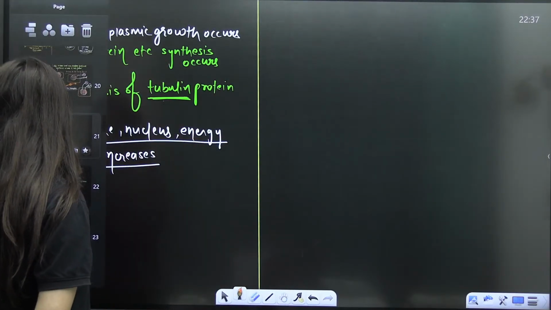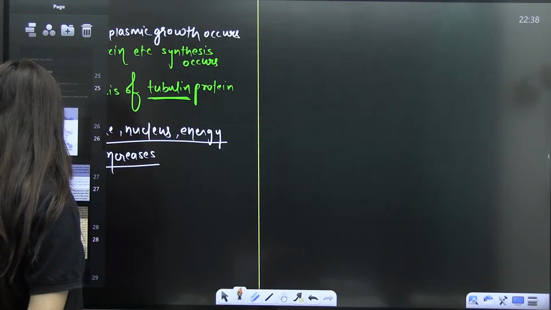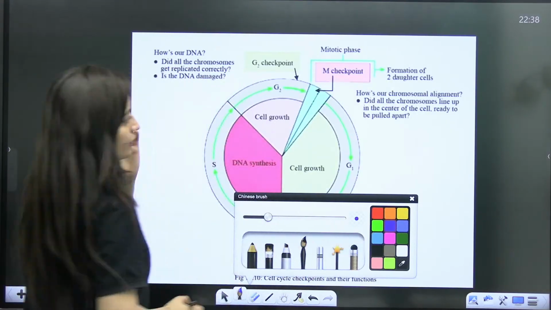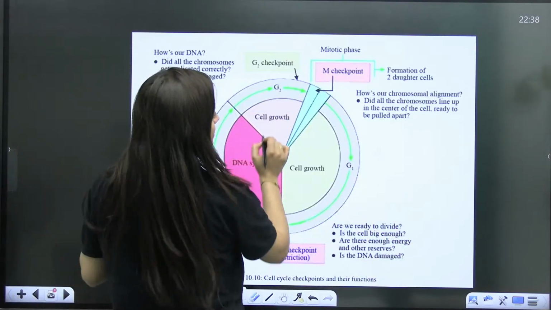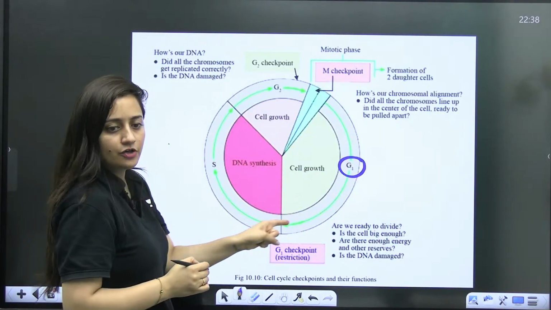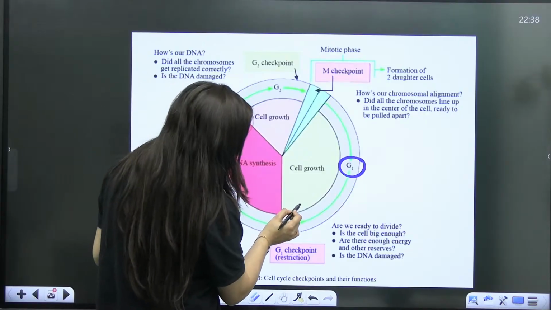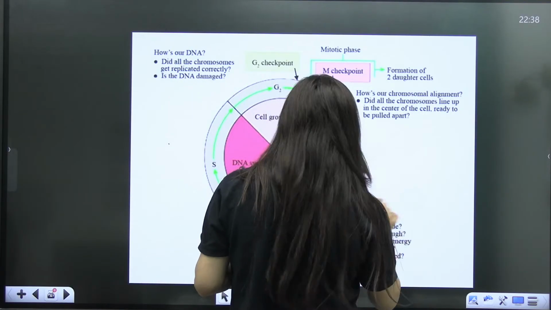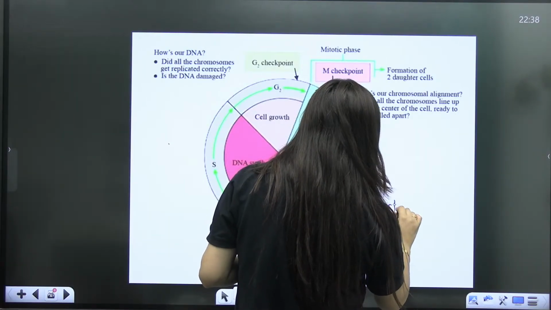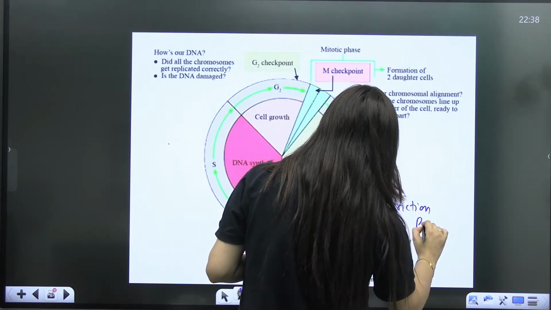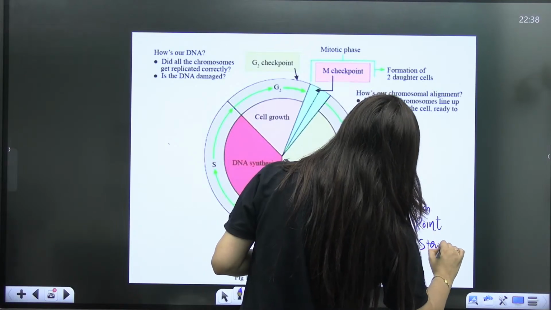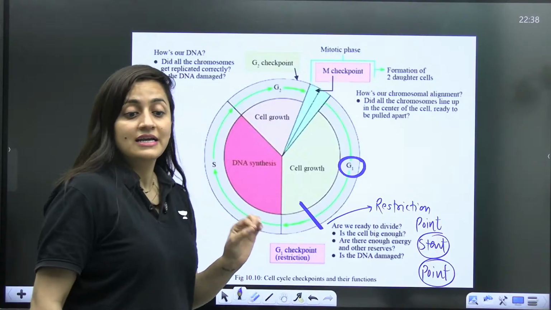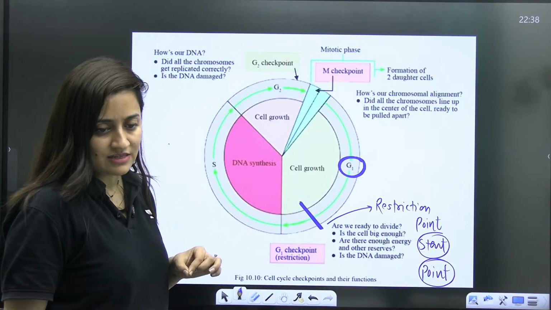Okay? Understood. So look at this particular diagram. You have the G1 phase. Look at the duration part here. Now, here you have a point, students. In some organisms we call it the restriction point, and in some organisms the same is known as the start point as well, my dear students.